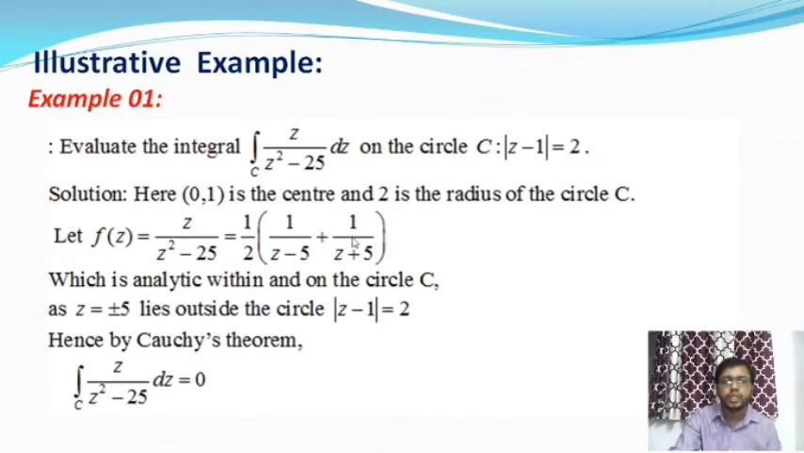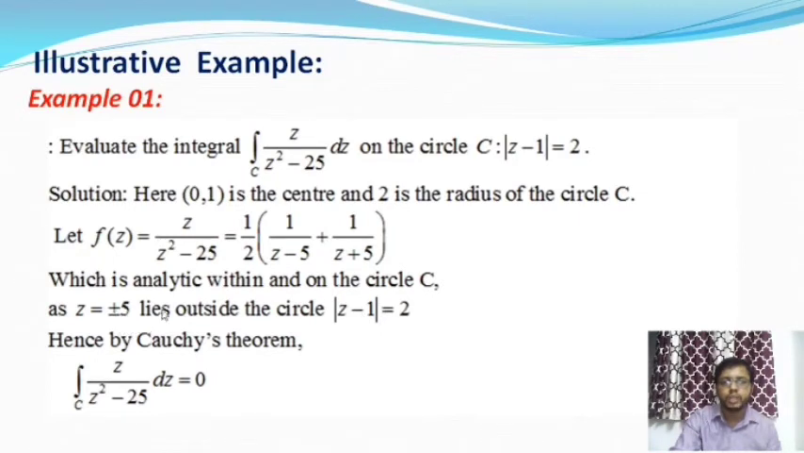Why are these two functions analytic? Because of the singular points of these functions. Say the first function is f of z equal to 1 by (z minus 5), and similarly the second one is phi of z equal to 1 by (z plus 5). The singular point of f of z is 5, and the singular point of phi of z is minus 5. So plus 5 and minus 5 are both singular points, and these points do not lie inside the circle mod of (z minus 1) equal to 2.